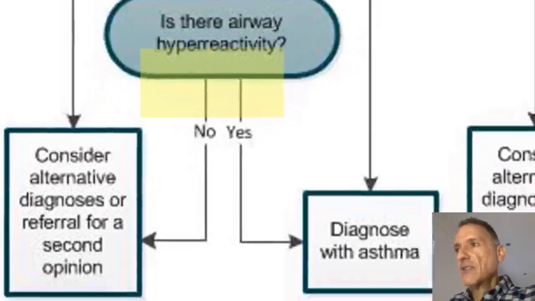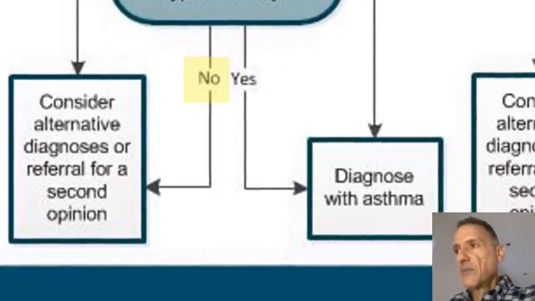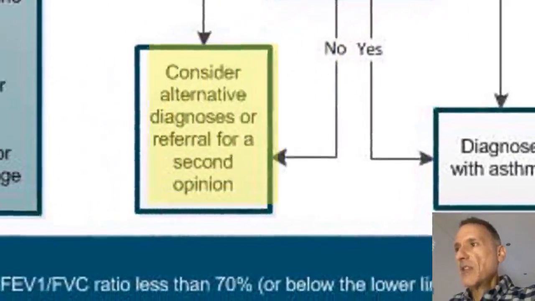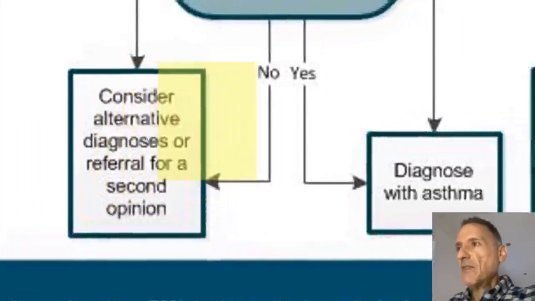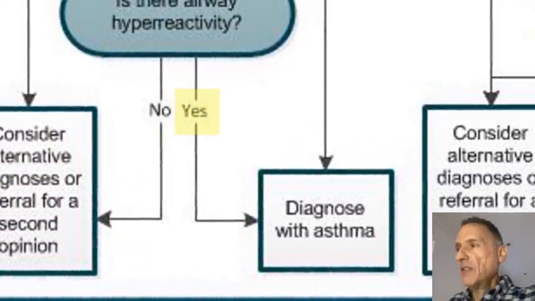And if the answer to the challenge is also no, then we will think that asthma is unlikely and we will consider alternative diagnosis and referral for specialist assessment. This is because airway hyperreactivity testing is the most accurate test for asthma, and a negative result essentially excludes the diagnosis. However, if the answer to airway hyperreactivity is yes,